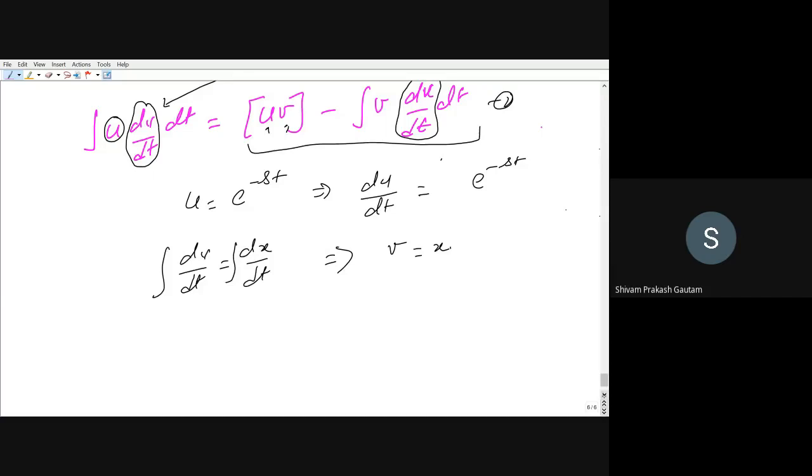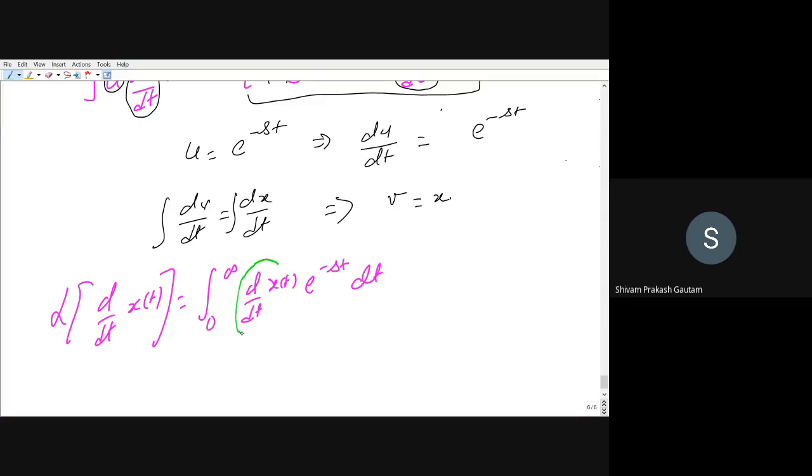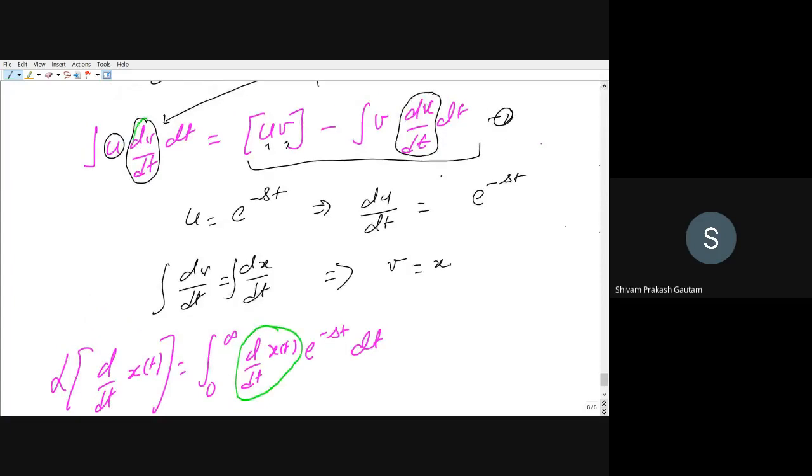So again, we have to calculate the Laplace transform of d by dt of x(t), right? If you use the formula, it is the integral from 0 to infinity of d by dt of x(t) into e to the power minus st dt. Here we have to integrate that. So we will use integration by parts, where u is this function, e to the power minus st, and dv by dt is dx by dt. This is the formula for integration by parts.